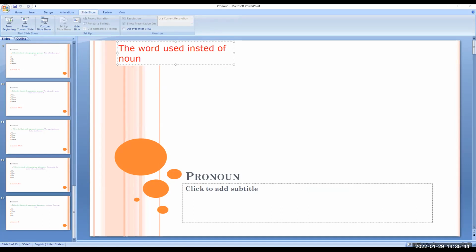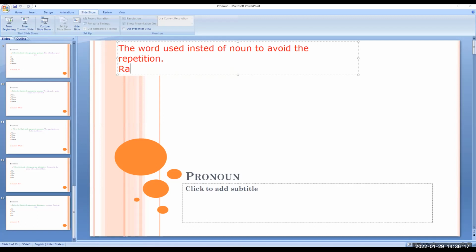Why use a word instead of noun? To avoid the repetition. When we want to use some particular noun, if every time you use the same noun, it can be a repetition. Suppose we would like to write one paragraph about one boy named Ram.